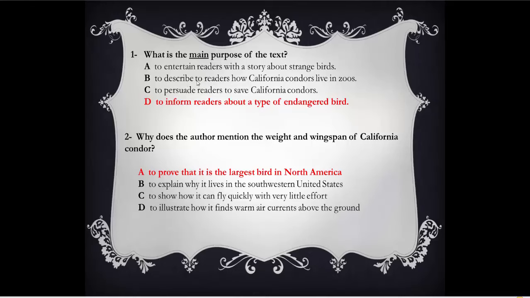To describe to readers how California condors live in zoos. Is the whole text about zoos or no? To persuade, to convince readers to save California condors. Is the whole text about the role of the readers in saving California condors or no? To inform readers about a type of endangered bird. To inform, to give information about one type of endangered bird.